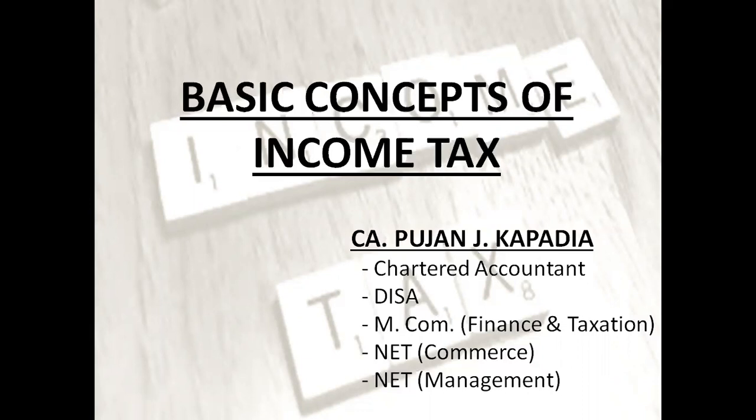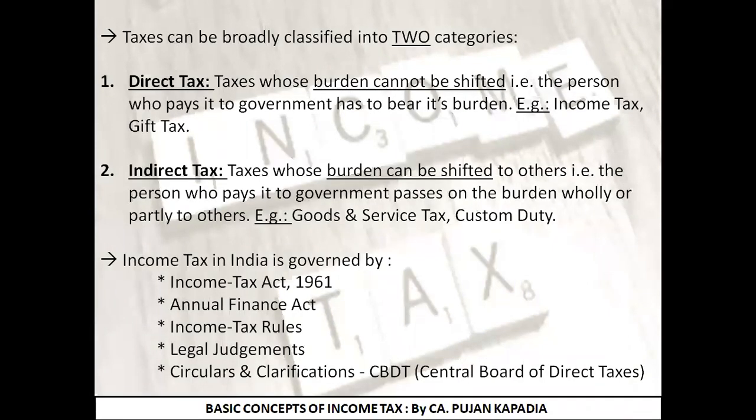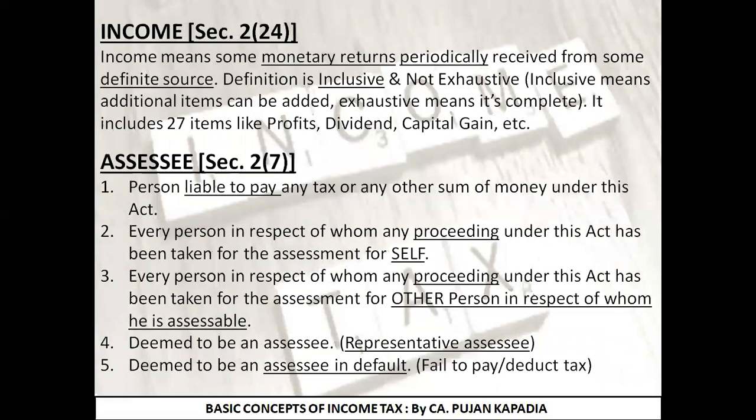But before starting with today's topic, I would just like you to take a recap of all the topics that we have studied till date. So firstly, I had started the session with the broad classification of taxes. Broadly, taxes are divided into two types: direct tax and indirect tax. Direct tax is something in which the burden cannot be shifted, while indirect tax was something in which the burden can be shifted.